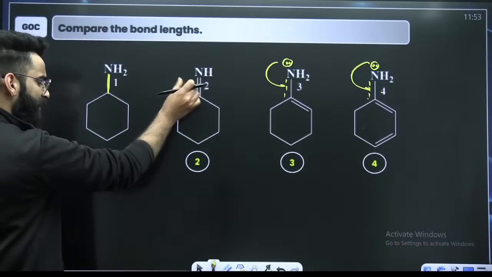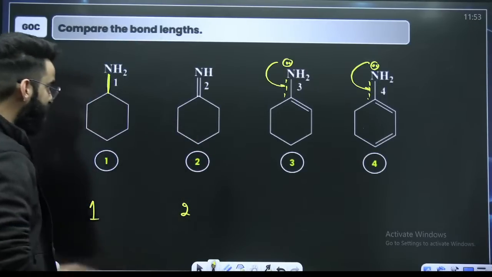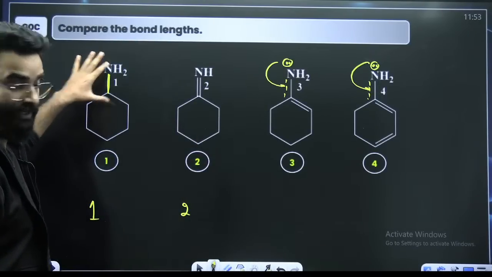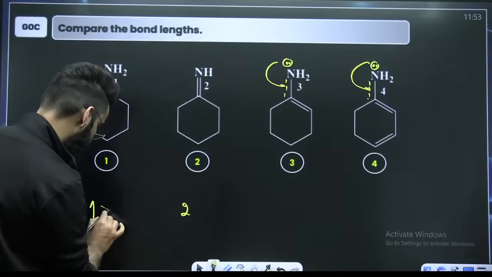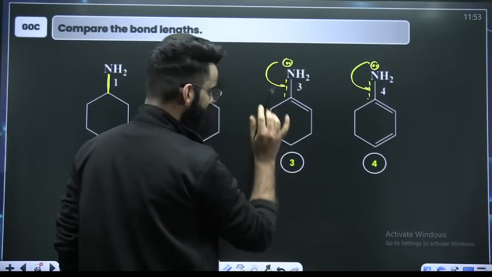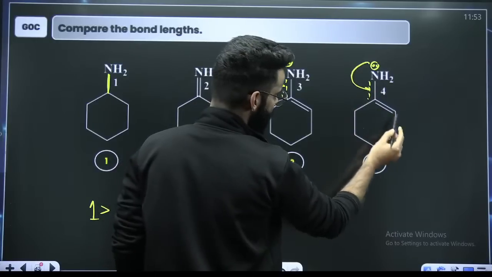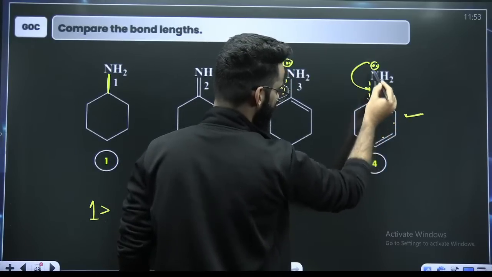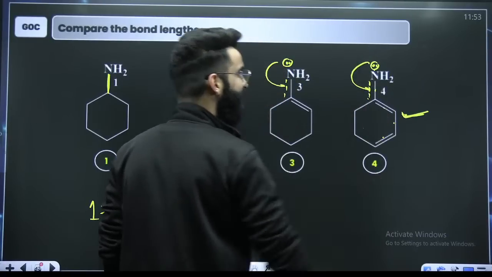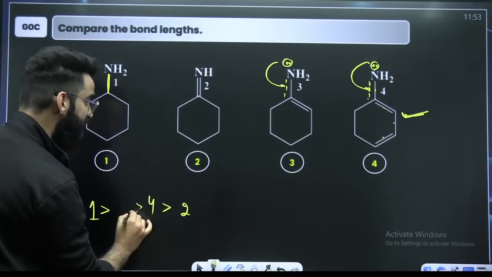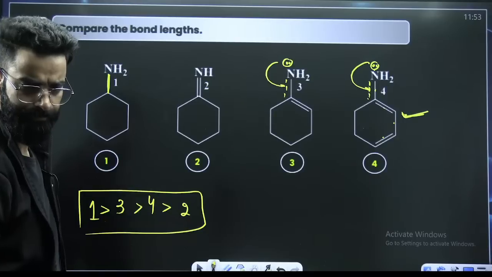So pure double bond, its bond length will be least, and 1 will have maximum bond length because it's a pure single bond. Among 3 and 4, due to resonance, they are getting partial double bond character. Now, where is the resonance more? Resonance is more in this particular case, pi, sigma, lone pair. More the resonance, more the double bond character. More the double bond character, lesser the bond length. So 4 will have lesser bond length than that of 3, right? 1, 3, 4, 2 has to be the order. Everyone aligned?